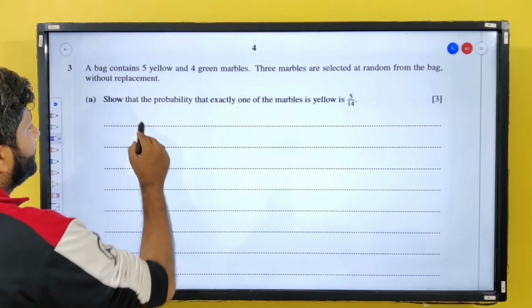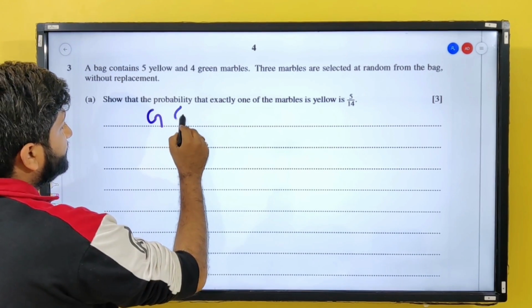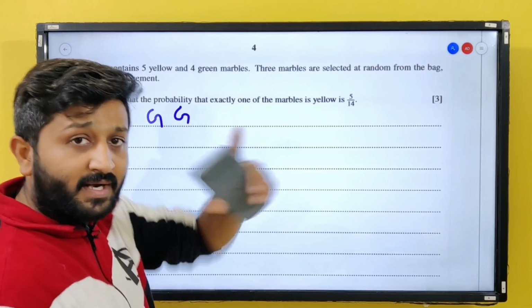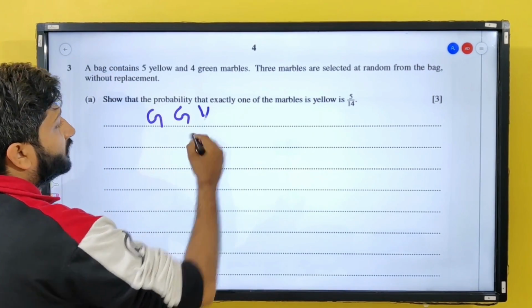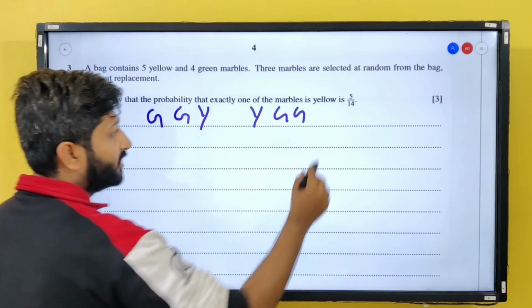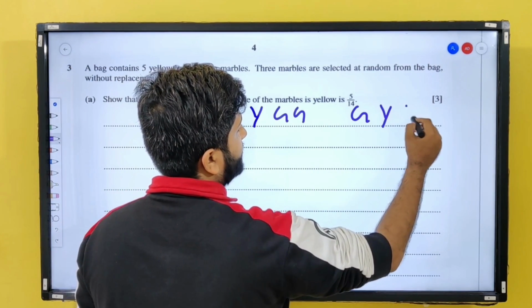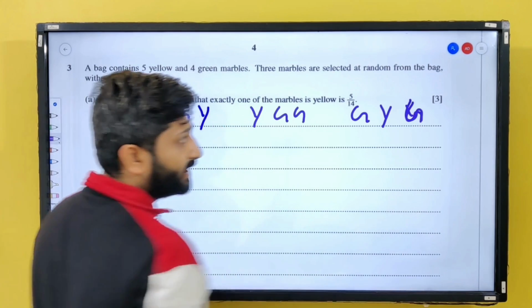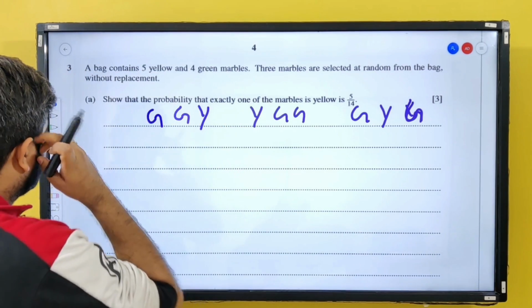Okay. So let's say my first marble is green, second is green. I want exactly one as yellow, so the third is going to be yellow. Or my first is yellow, second and third are green. Or first is green, second is yellow, third is once again green. Right. So let us find out.